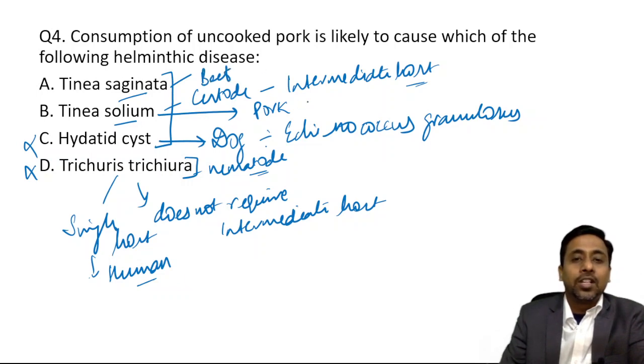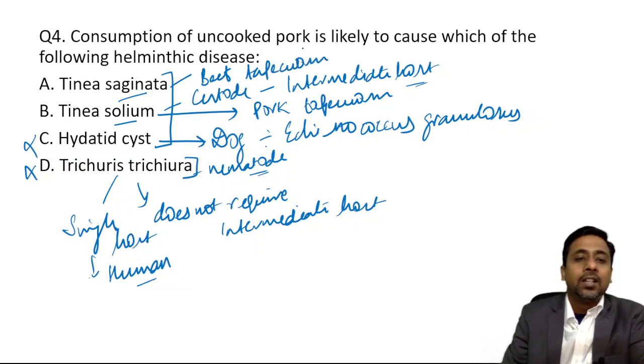So this is known as pork tapeworm, and this is known as beef tapeworm. How to remember this? What I used to do: pork is a small animal, so it is associated with the smaller name, whereas beef is a large animal, so it is associated with a larger name. You can remember it like this.